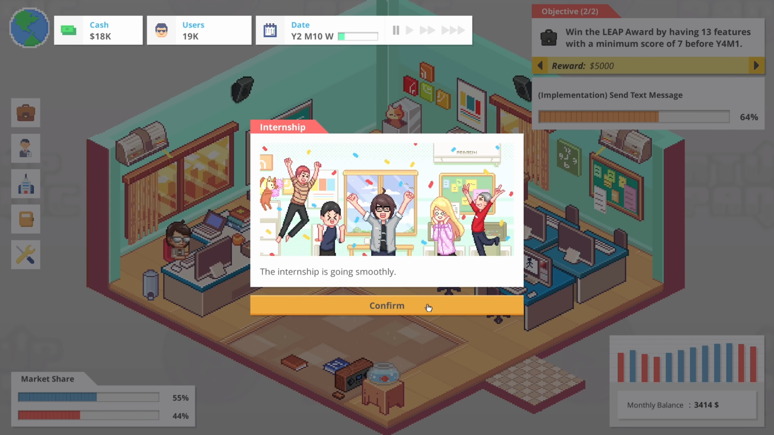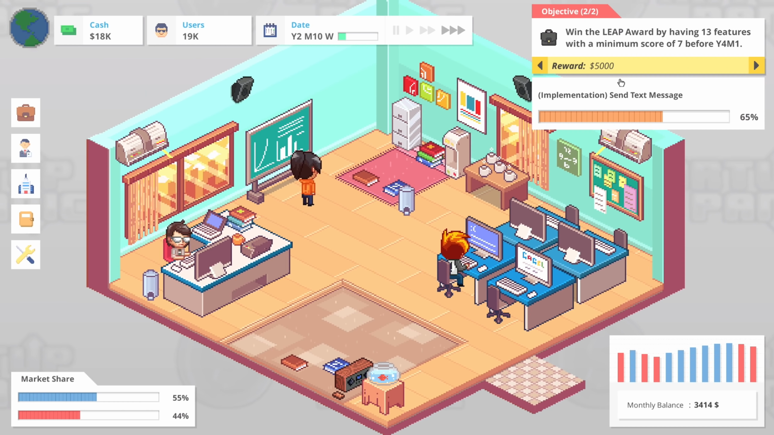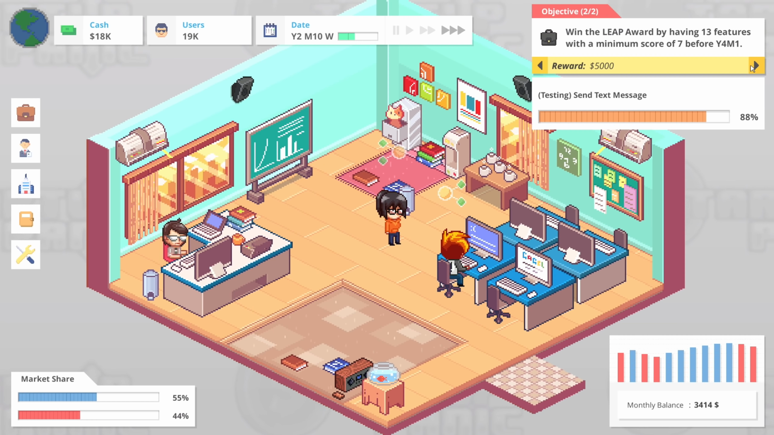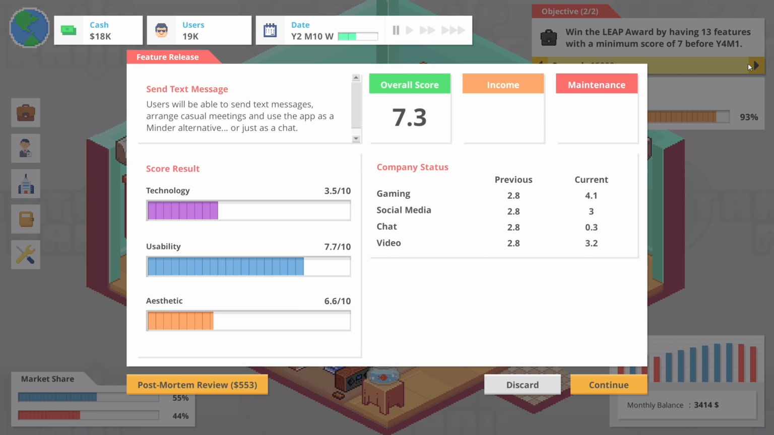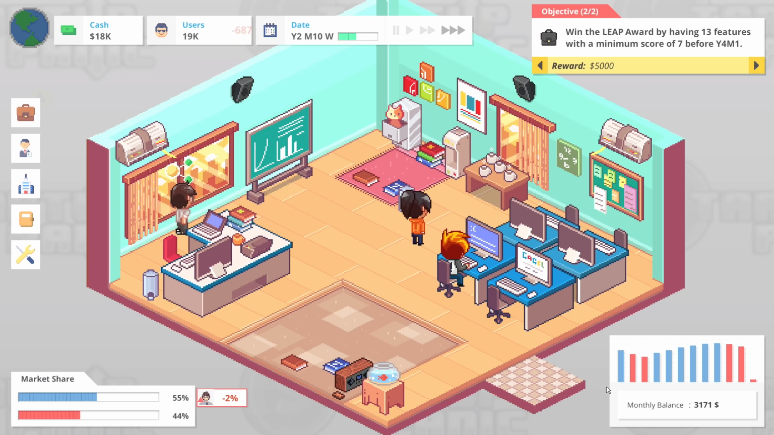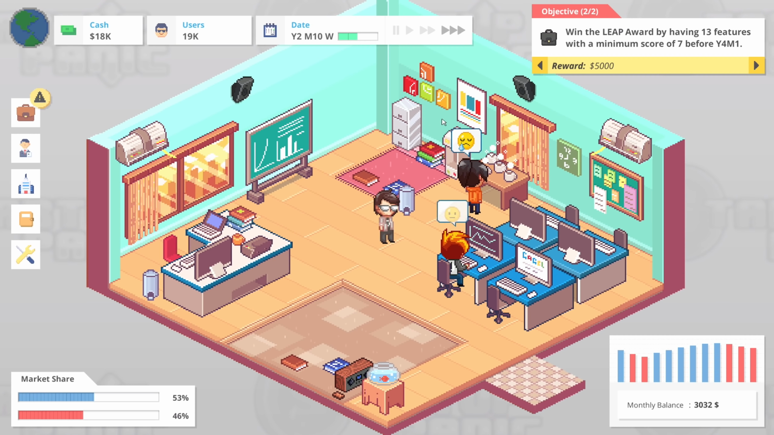I want to win this. The internship's going smoothly. Fantastic. I want to win the Leap Award. That's kind of my thing. $5,000 for that. Also, market share would be nice as well, but we'll see here. So that is not good at all. That's really not good. But whatever. It is a new feature, I guess.